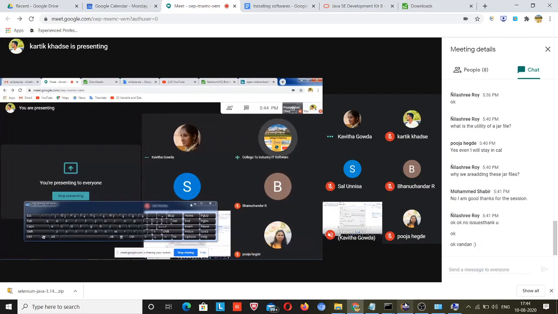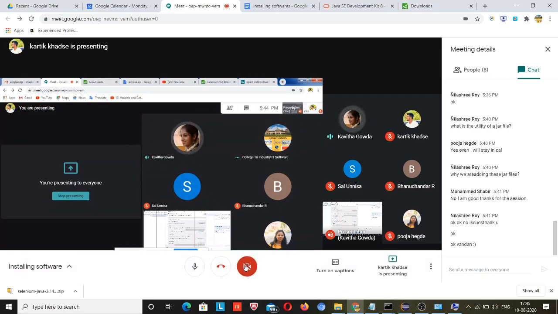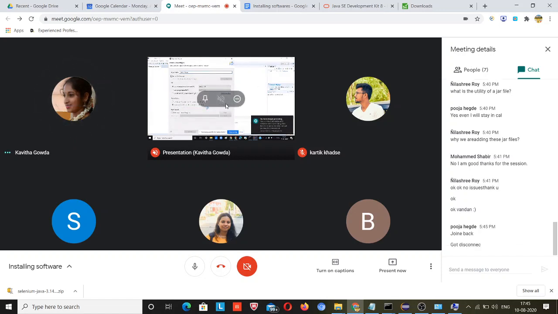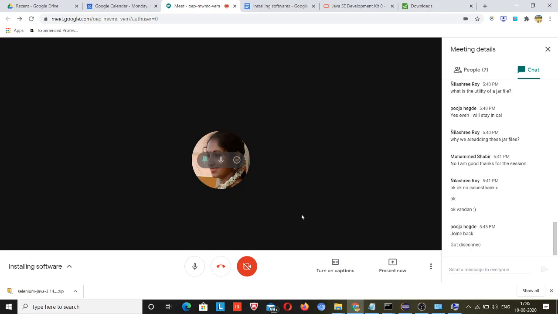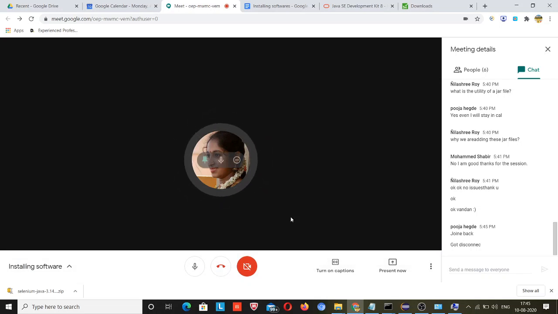Here I have given a demo project, and we have this option to create separate folders for sources and all. That can be the same thing, right? Wait Kavita, please share your screen, entire screen.